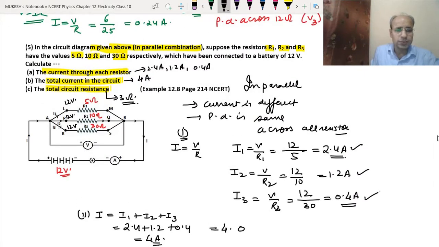3 ohm is the answer, total circuit resistance. Okay. So I hope you would have got this question. Very easy. Okay. So now we will do the next question.